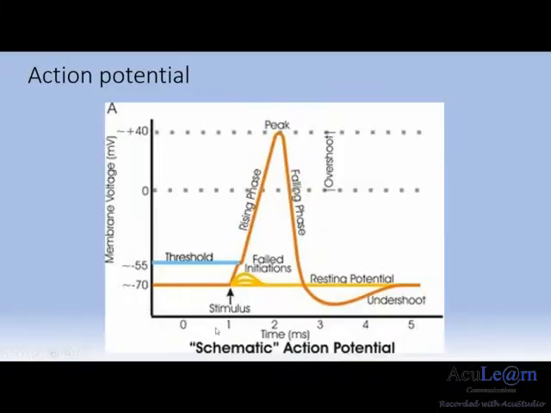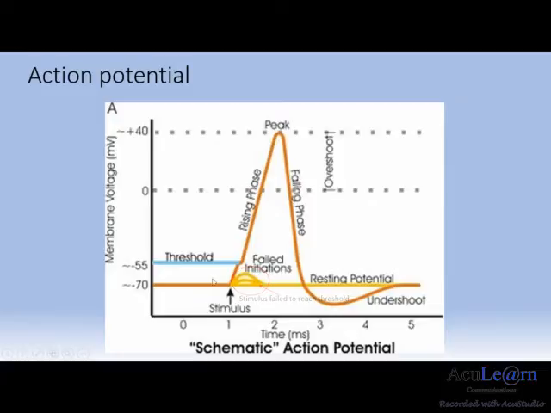The graph here shows the voltage changes that occur during an action potential. It begins at resting membrane potential. When exposed to a stimulus, the membrane potential begins to increase. If it does not hit threshold, the rising phase will not begin and it will be deemed a failed initiation of an action potential.